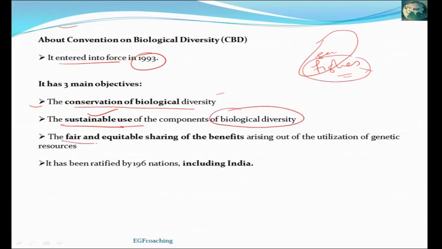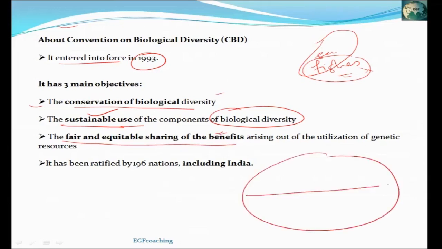Then fair and equitable sharing of benefits. It means on earth the tropical countries including India have lots of biodiversity. These are mostly developing countries. Now, the developed countries use their genetic resources. For example, they use genetic resources to make medicines. They would experiment on any plant and may find any substance which can be used to make medicine.